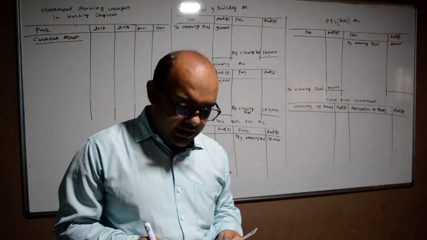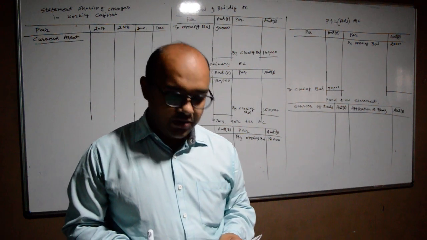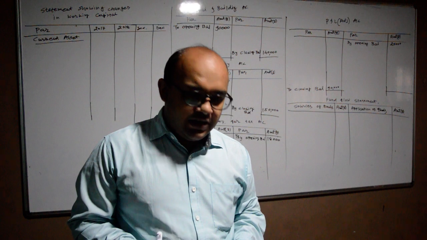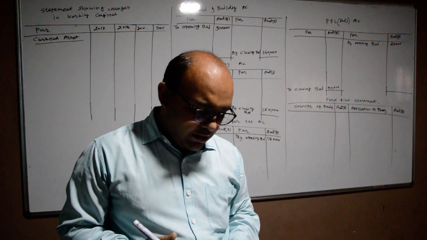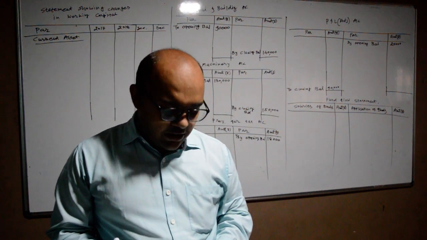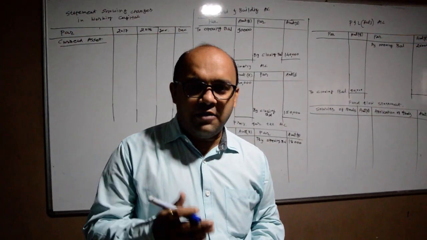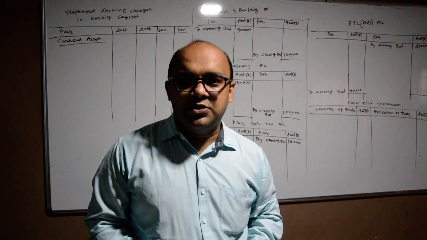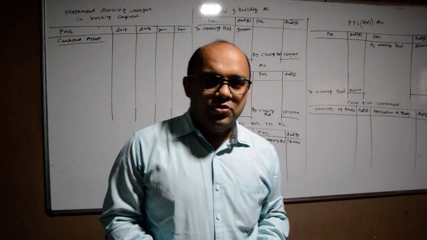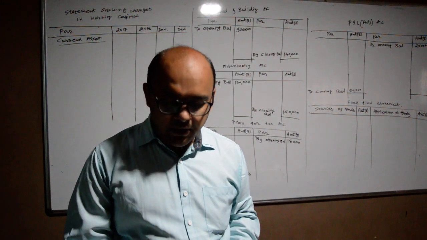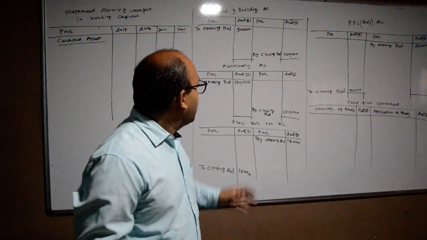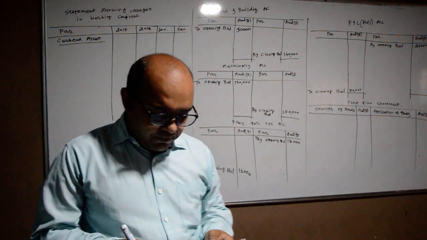In 2018 it is rupees 45,000, and please check the additional information, first point, patents of rupees 5,000 which have depreciation. So from 50,000, after deducting depreciation, it is rupees 45,000. The information is very clear, so there is no requirement of preparing a ledger for patents.